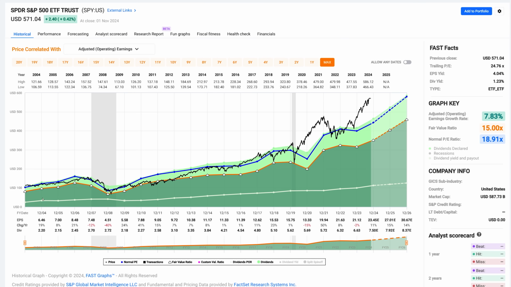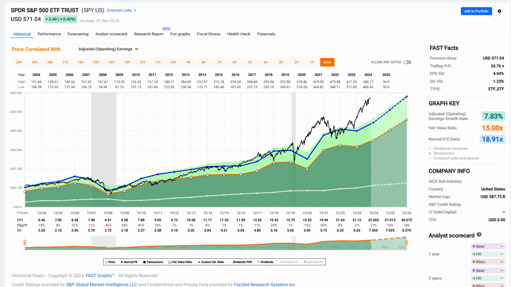Okay, but you can see that there's a general easy statement that says that the SPY trades between 15 and 18 times earnings most of the time. In this last recent period coming out of the Great Recession, it's been closer to 19 times earnings or higher more often than it's been 15 times earnings, but it was 15 times earnings for this period of time. Now, this is real-world evidence.